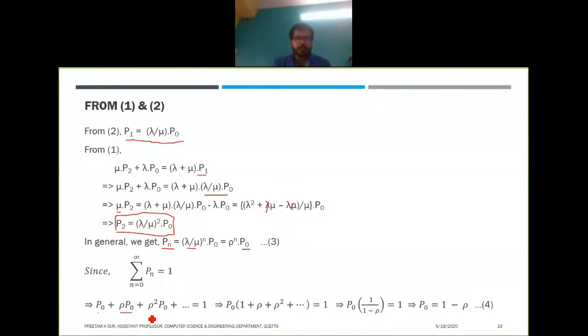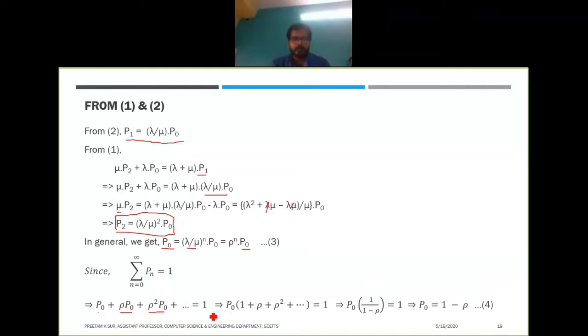P1 means rho p0, right? Plus p2 means rho square p2, plus rho cube p0, plus p3 equals rho cube p0, right? So this will go up to infinity, right? This whole sum should be equal to 1, right?